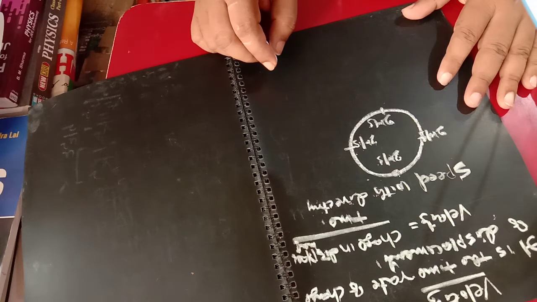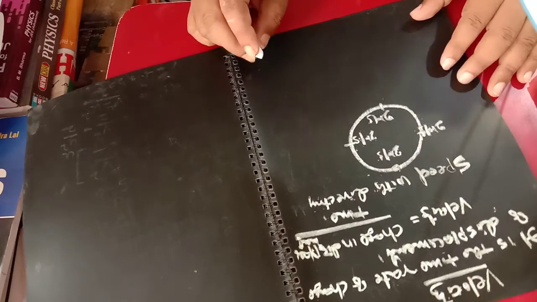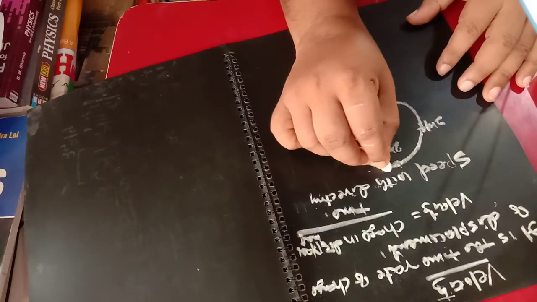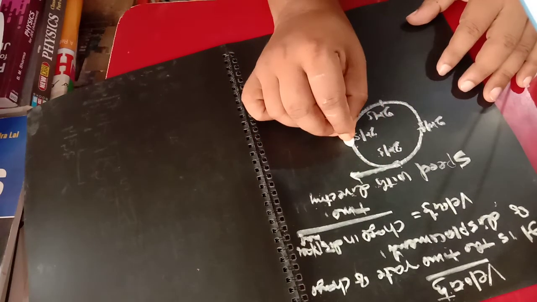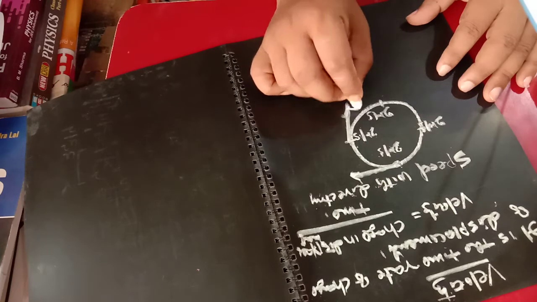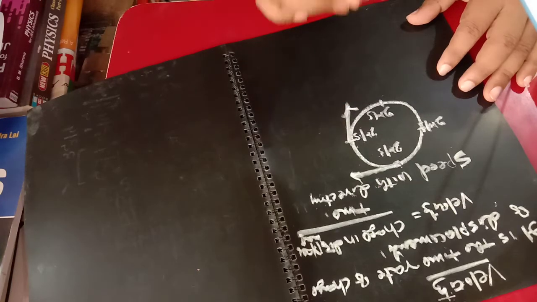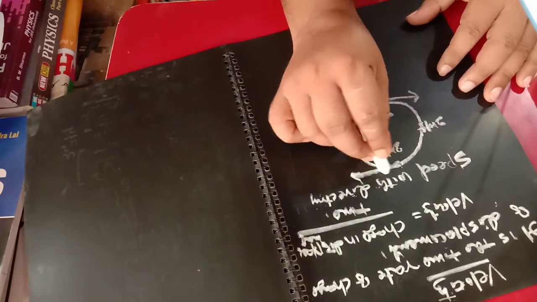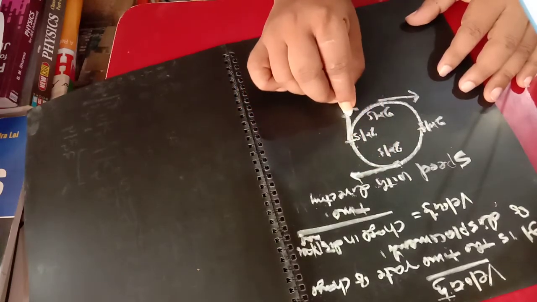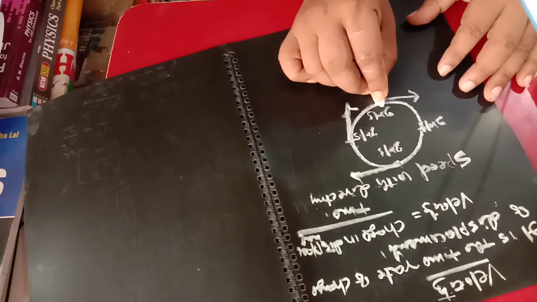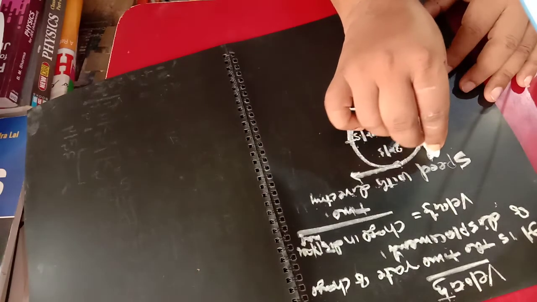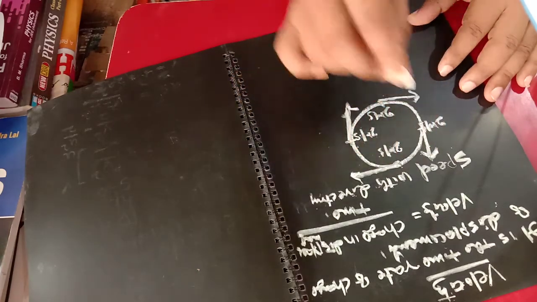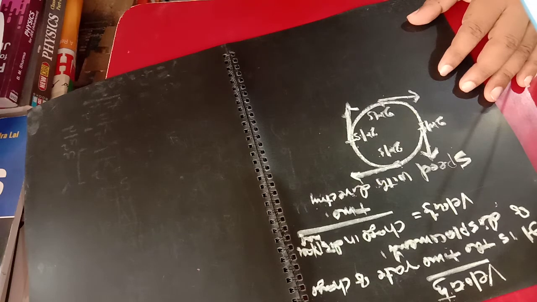So if you talk about the velocity, what happens here? Here the velocity will be along this direction, and here the velocity will be in this direction, and here along this direction. That is 2 meter per second along this way, and 2 meter per second along this way. Means at every position the velocity is changing.